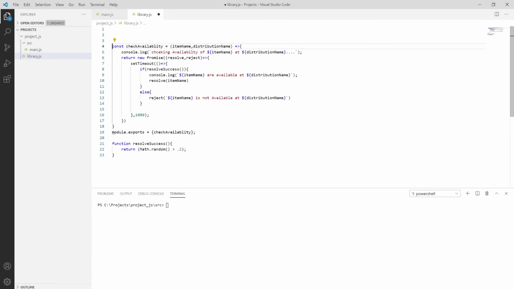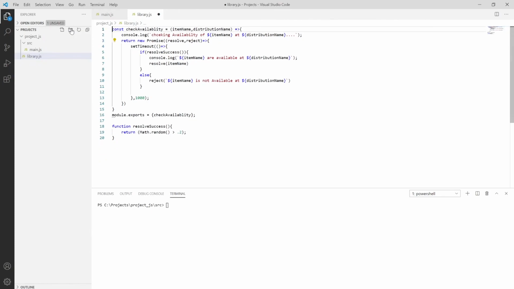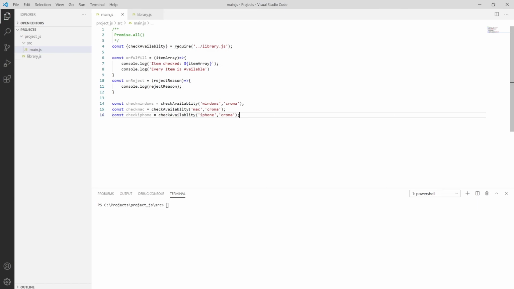So I'm putting it as, so it will check from the distribution center and remove the success timeout, and if that reject function, okay, or we simply don't need the data over here, then check.